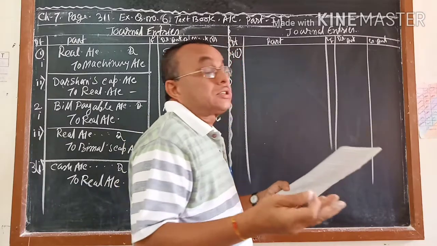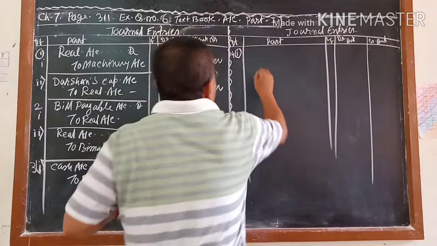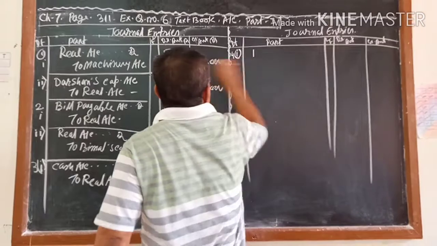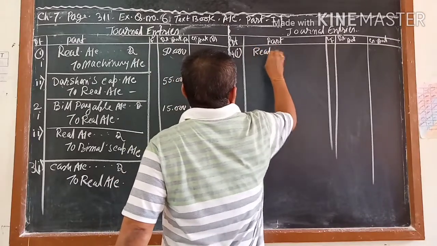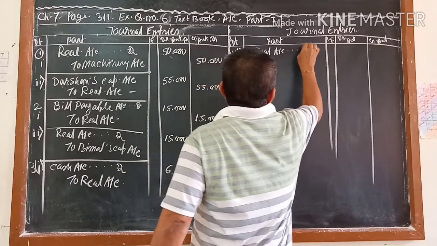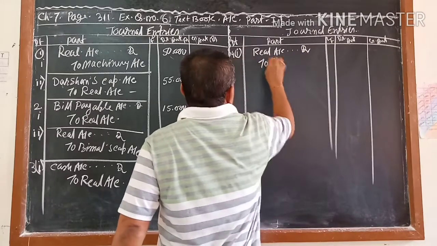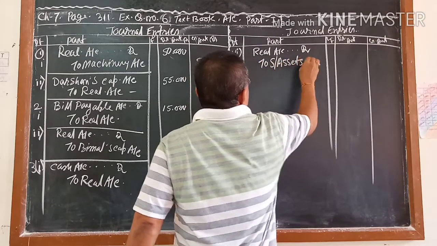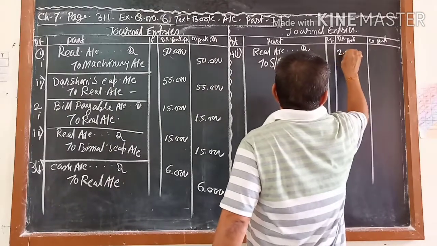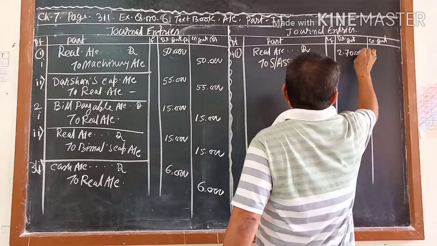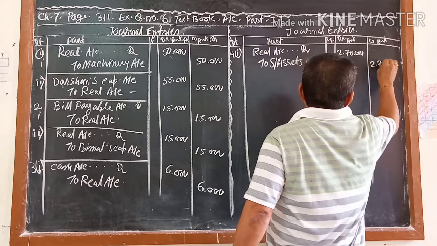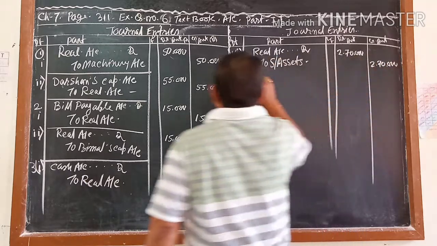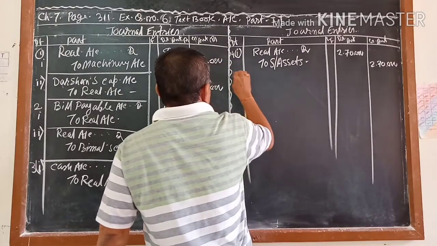The assets, debit, meaning a credit, like that. Realization account debit to sundry assets. How much? 2,70,000. Book value. Transfer entry.